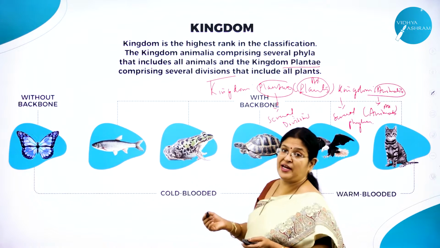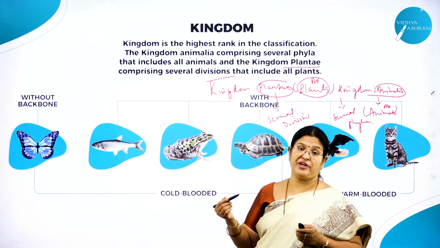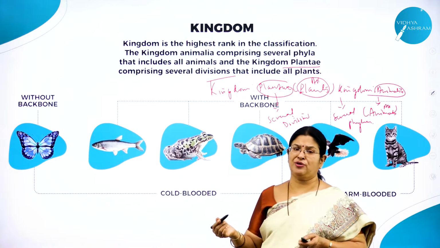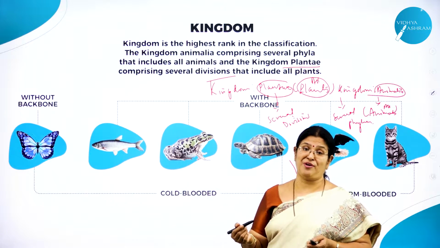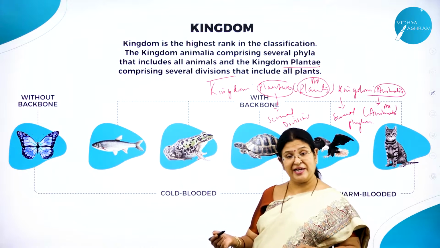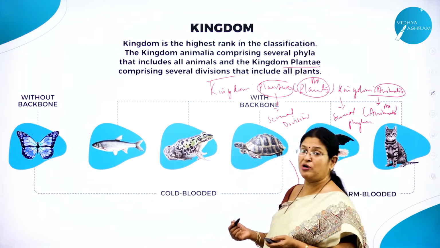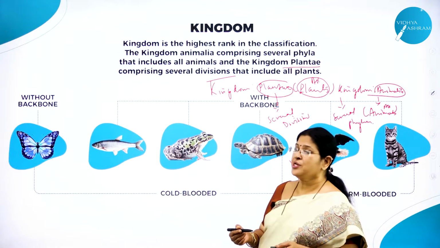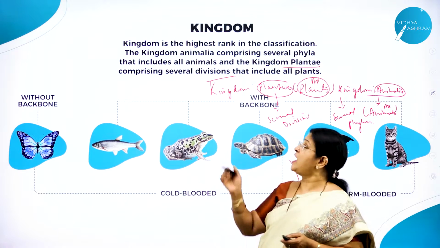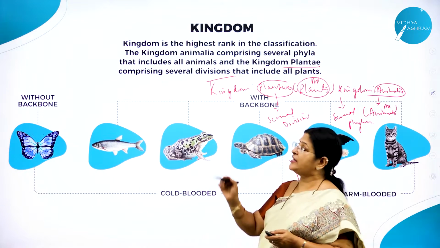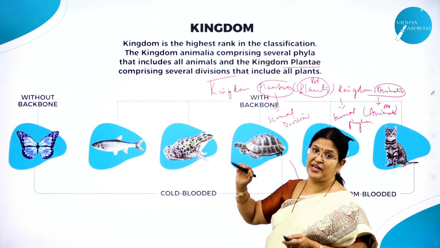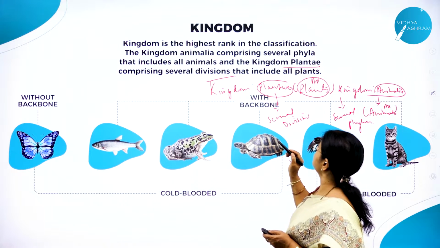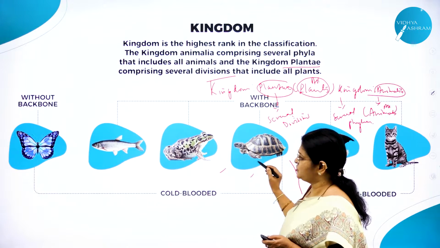So invertebrate phyla, for example, start from Porifera, Coelenterata, Arthropoda, Platyhelminthes, Aschelminthes, all that you are anyhow going to study in a very interesting chapter called Animal Kingdom, right? So kingdom Plantae also you are going to study, and also all animals, that is Animal Kingdom and Plant Kingdom, right? Now as I said, kingdom is the highest rank in the classification. The kingdom Animalia comprises of what? Several phyla, that includes all animals, and the kingdom Plantae comprises of several divisions, that include all plants. You can see the beautiful pictures here, right?